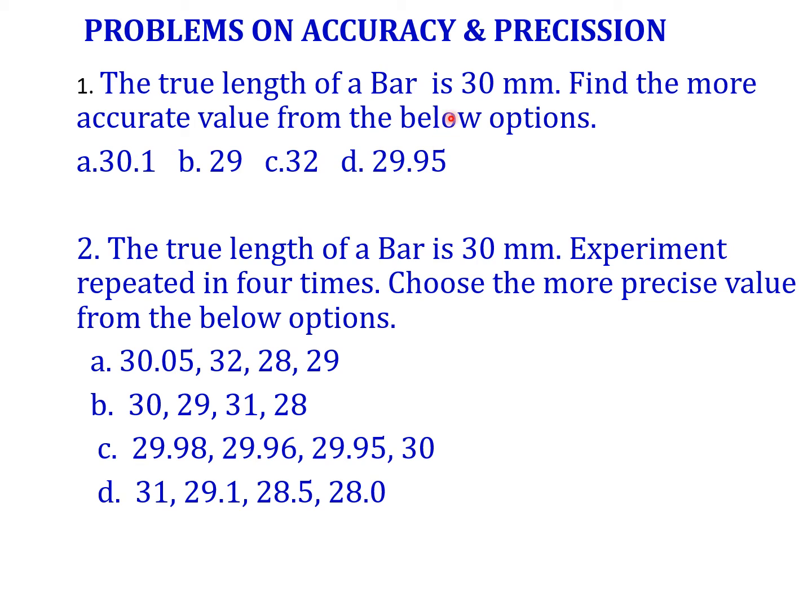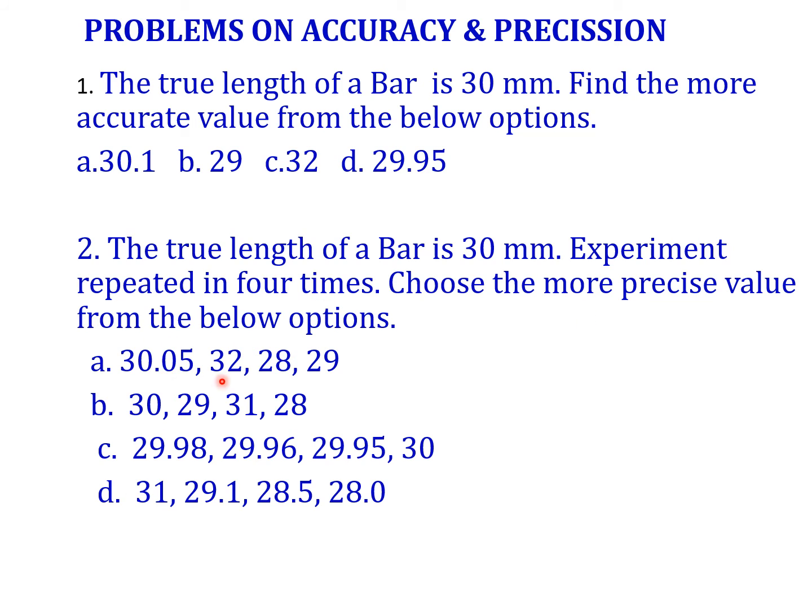Here we can easily find it. What does accurate value mean? It is very close to the true value. So 29.95 is very close to the true value. The difference is 0.05, so it is the correct answer. Next, the true length of the bar is 30, and the same experiment is repeated 4 times. Choose the more precise value from the below options.